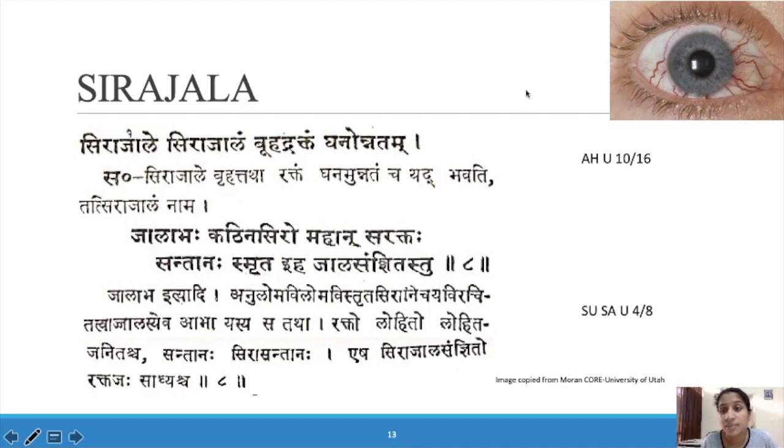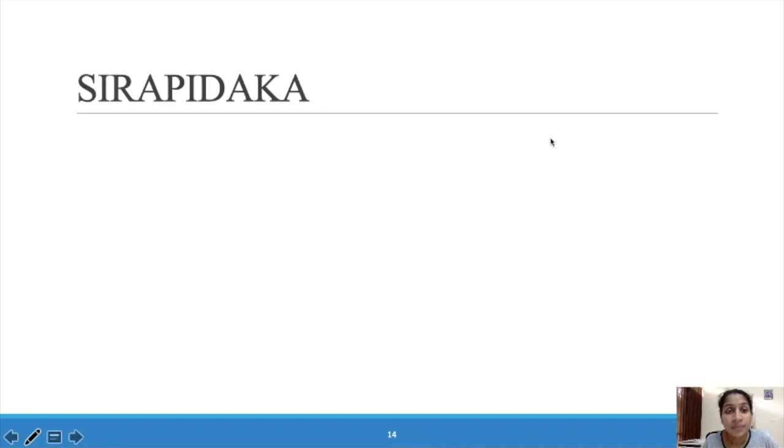This condition is similar to scleritis, anterior scleritis. That is Sirajala. So Arjuna is over. Arjuna is nothing but a dot of blood that can be seen in Shukla Bhaga, which resembles Shashalohidam. Shashalohidam means blood of the rabbit. Sirajala means a network of blood vessels, which will be thick and red. Red means it is filled with a lot of blood, hard and prominent. So that is Sirajala. Next is Sirapitaka.